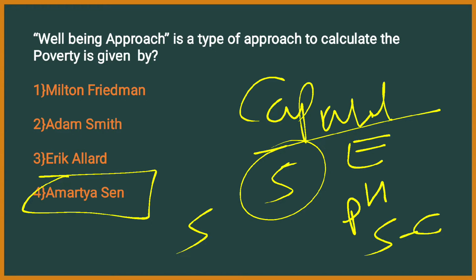Depending upon these capabilities, you will be calculating the poverty, and this is given by Amartya Sen. Whereas the answer for this question is Eric Allard. And do remember the capabilities approach, it is also used by OECD, that is Organization for Economic Cooperation and Development. This also uses the same approach, that is capability approach, in order to calculate the poverty.